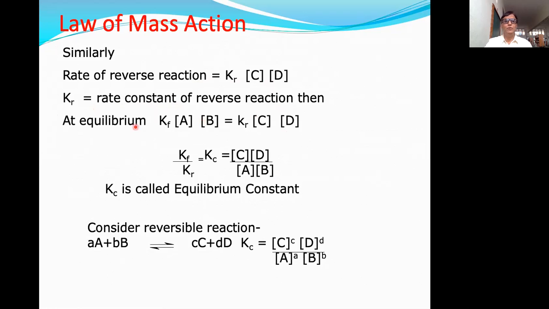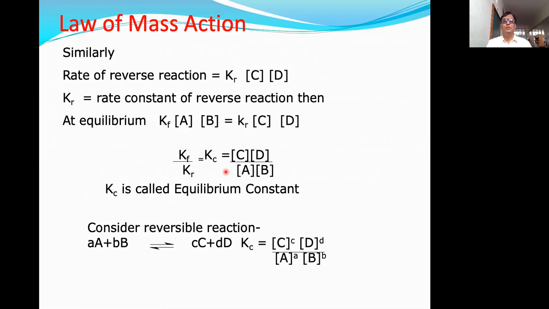Now at equilibrium, you know what happens. At equilibrium, the rate of forward reaction is equal to the rate of reverse reaction. So we can write Kf into concentration of A into concentration of B is equal to Kr into concentration of C into concentration of D. By rearranging this equation, we can write Kf upon Kr is equal to Kc.